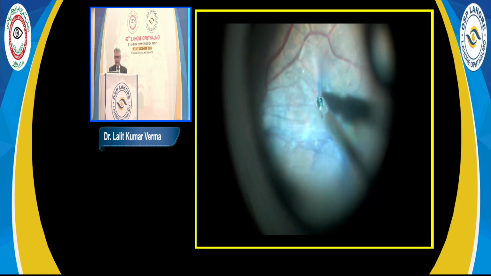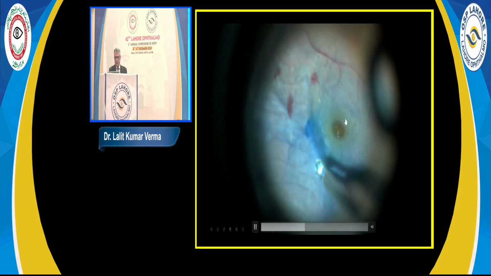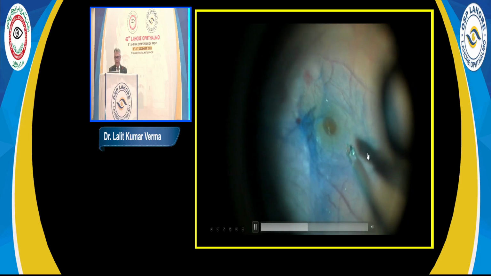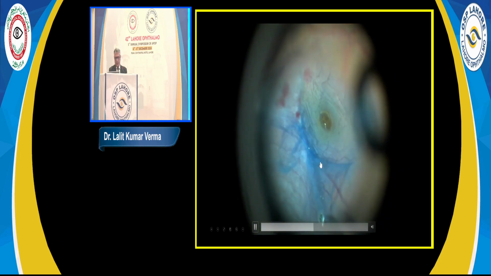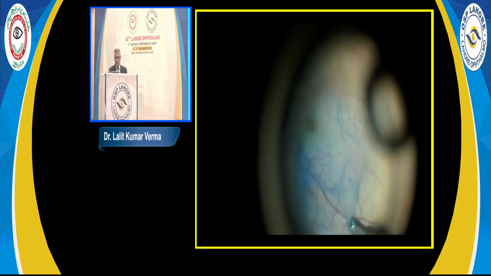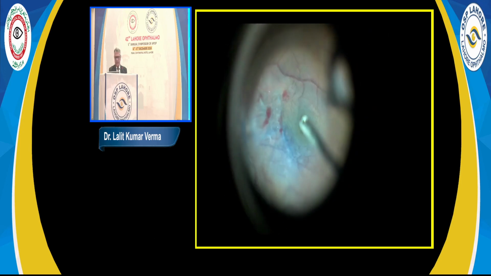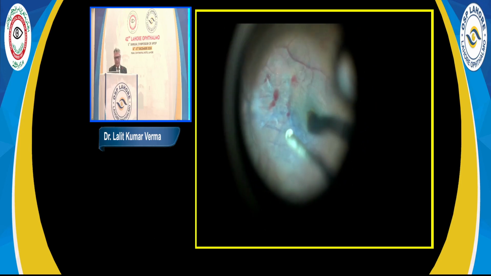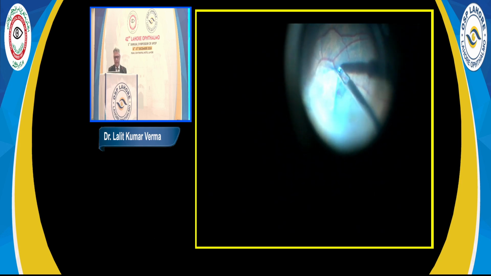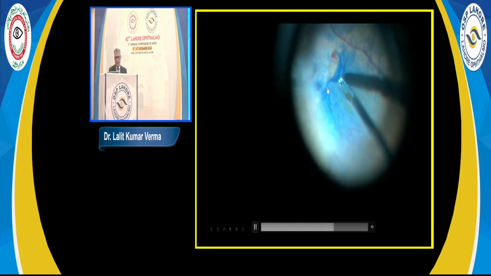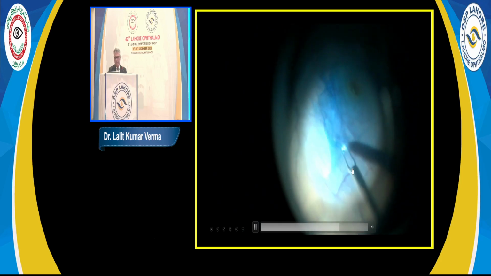And this edge was not so easy compared to others, but we removed this huge epiretinal membrane from arcade to arcade or even beyond. But there was a lamellar macular hole also. And once the trypan blue did its job, this epiretinal membrane came off in a single sheet. Then the third dye comes in, that is the BBG. So the BBG was injected under fluid itself. And then this is the ILM getting removed now. The previous blue membrane was the epiretinal membrane, this is the ILM now which is getting removed.